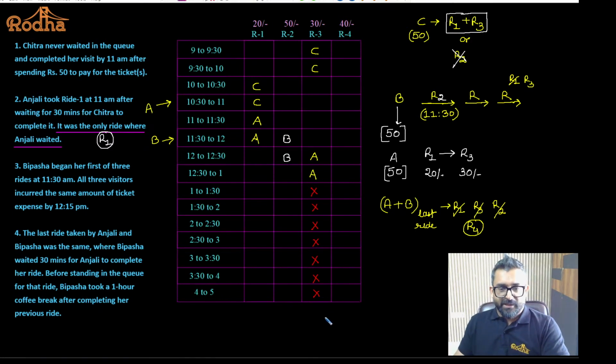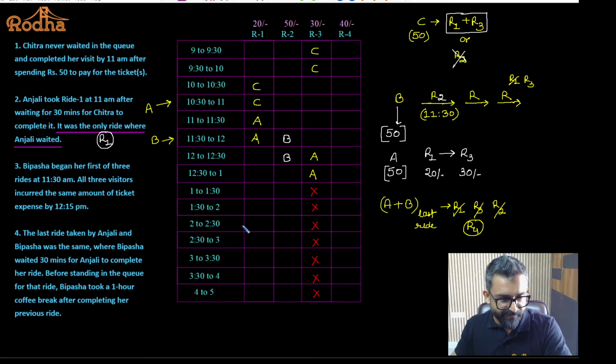Okay. Now let's understand. Alok will talk about it later. Fine. First of all, let me complete the set beta. The last ride taken by Anjali and Bipasha was the same, which was ride number 4. We have already concluded why it is ride 4, because it cannot be ride 1, it cannot be ride 3, it cannot be ride 2. Ride 1 and ride 3 are already taken by Anjali, so she cannot take the same ride twice. Ride 2 is already taken by Bipasha, she cannot take the same ride twice. So ride 4 is the only ride I am left with, which can be the last ride for Anjali and Bipasha together.